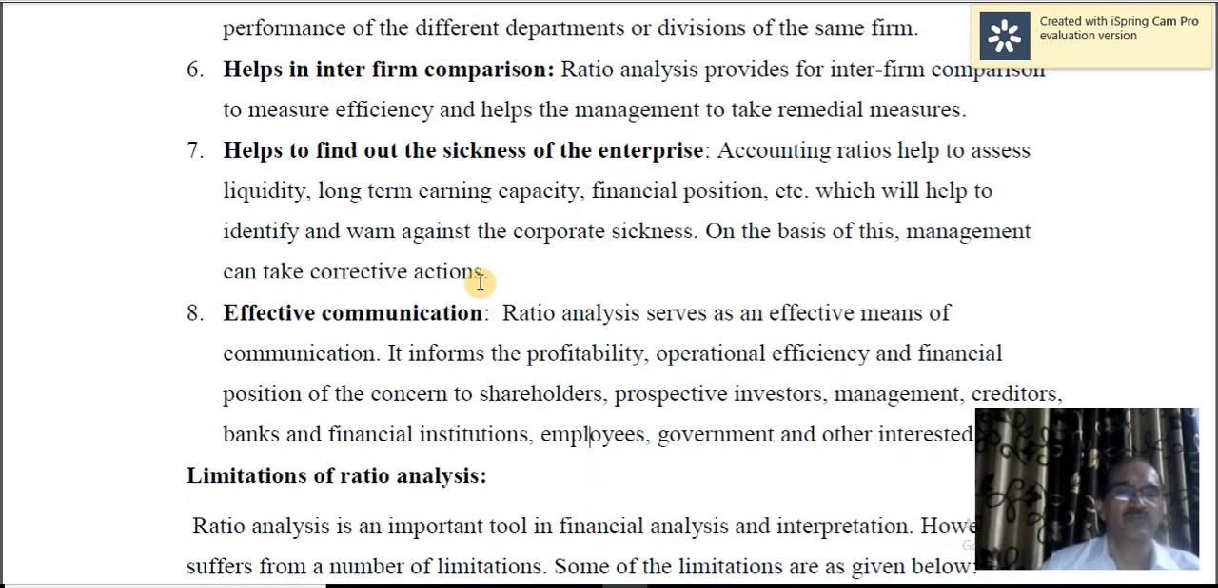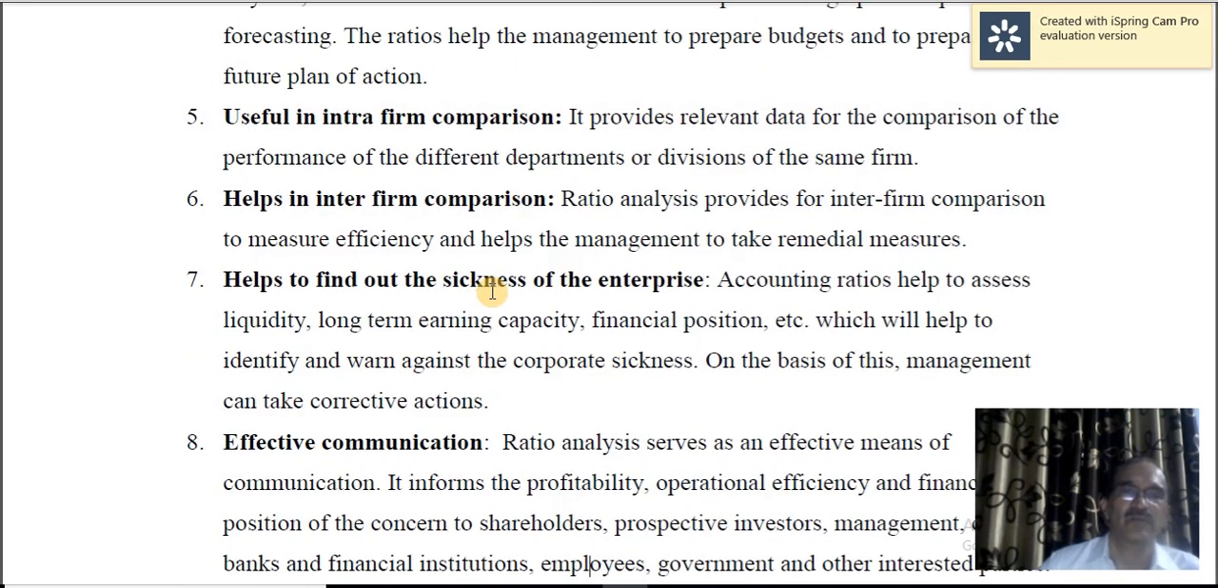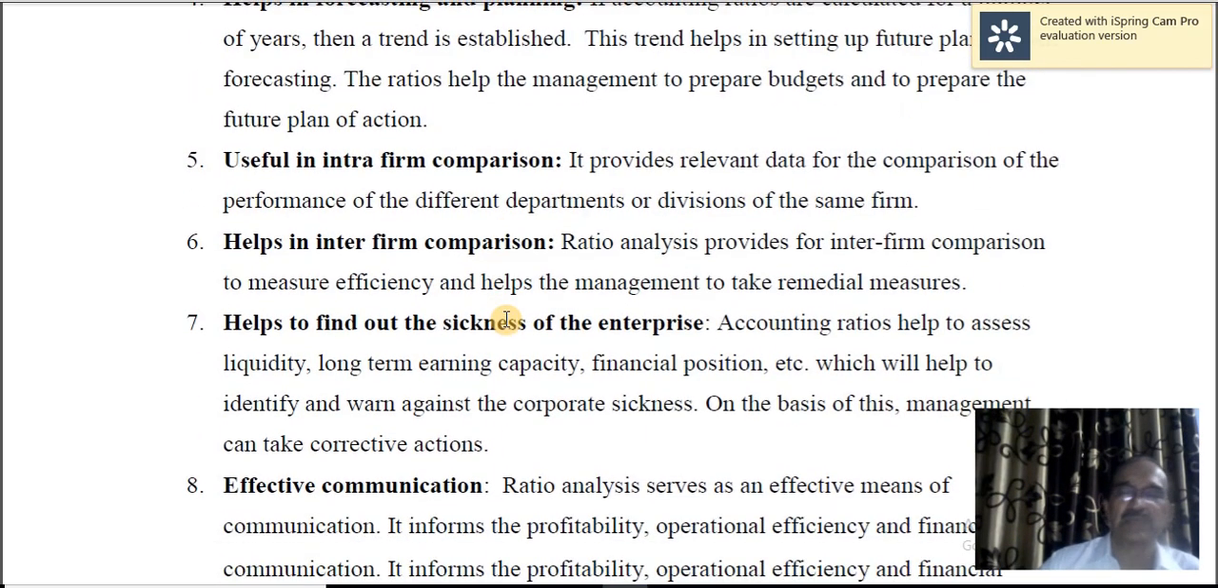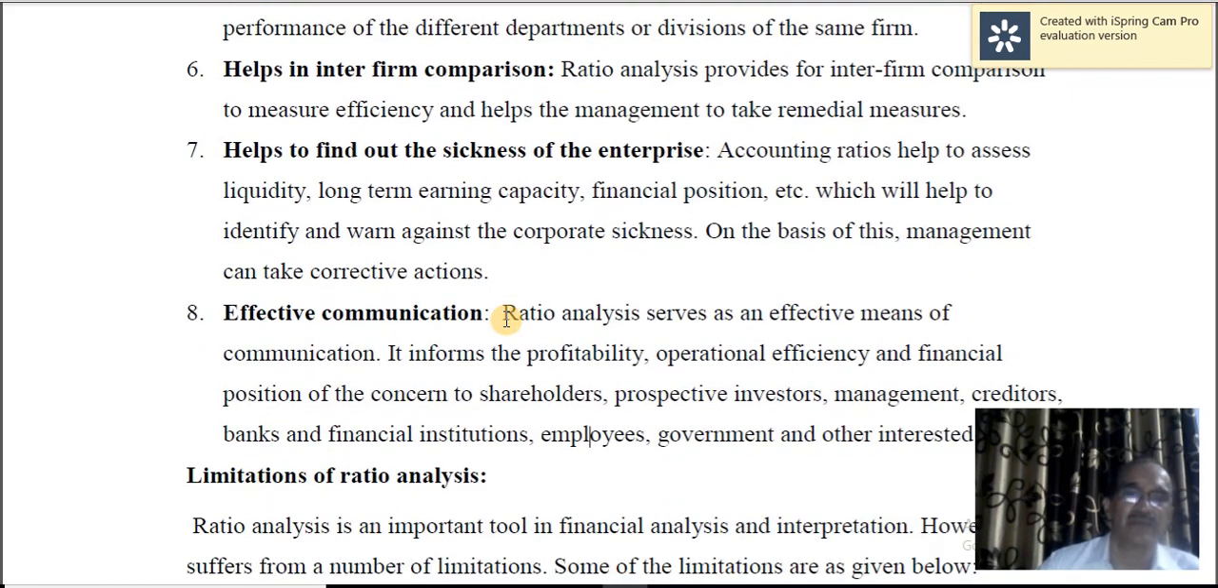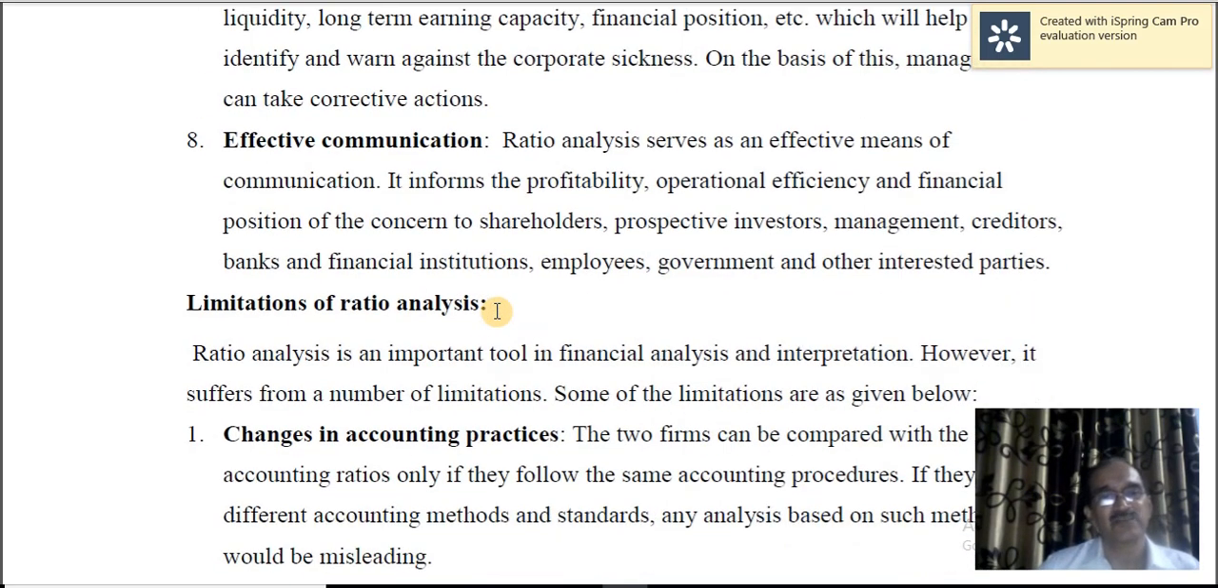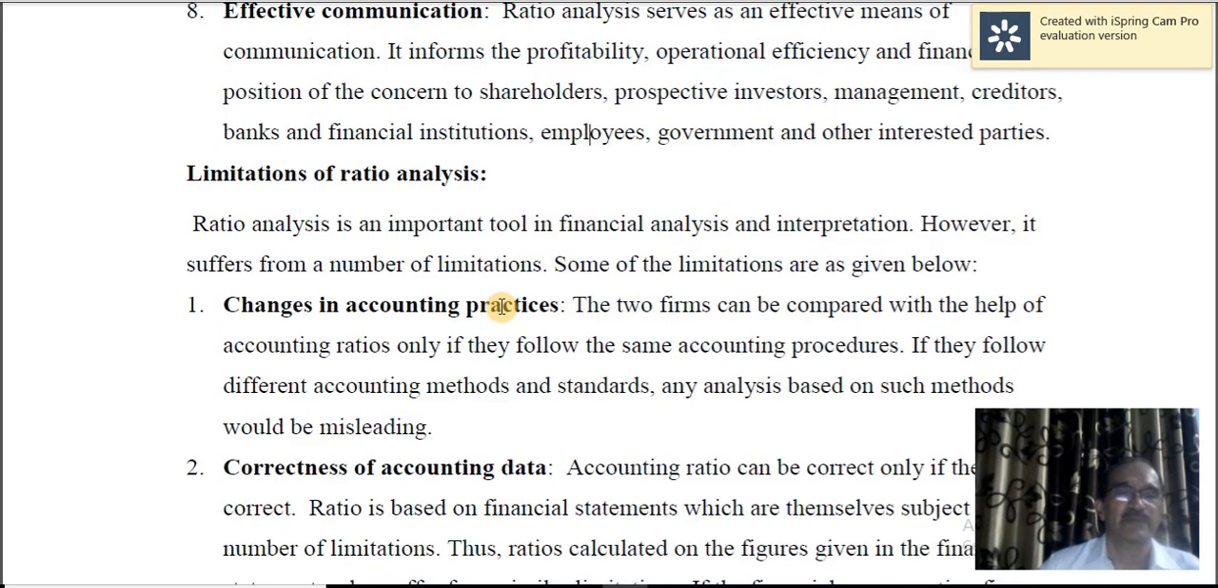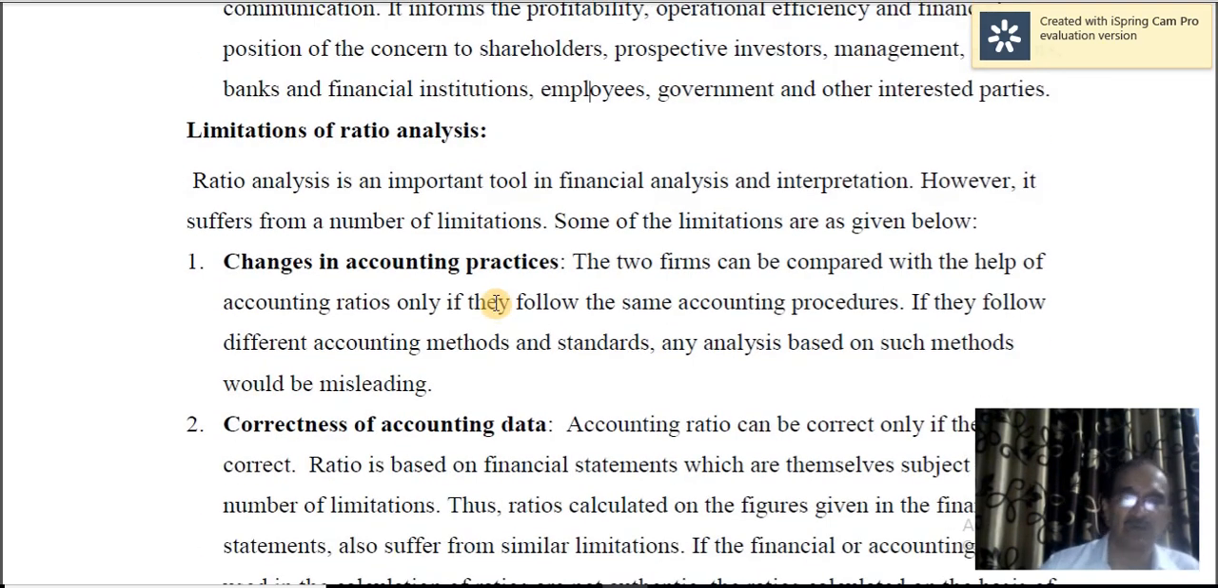See, ratios no doubt have so many advantages. They are highly useful for so many people and in different ways. But ratios are also not without limitations, not free from shortcomings. Now, let us see some of the shortcomings or limitations of ratio analysis.